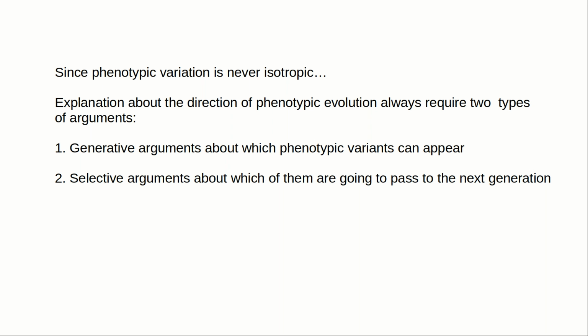And the second type of argument depends on natural selection and similar processes like drift. Classical evolutionary theory uses selective arguments, but mostly ignores generative arguments, as we discussed. In the past, we did not understand generative processes well, but nowadays we do, to some extent. So there is no longer an excuse not to use them in evolutionary explanations.